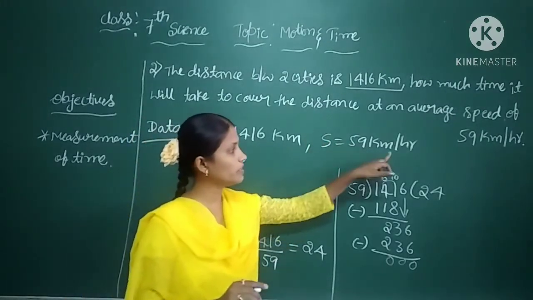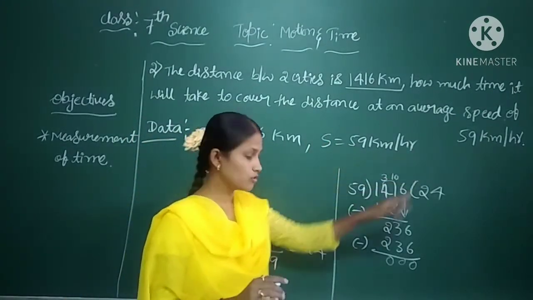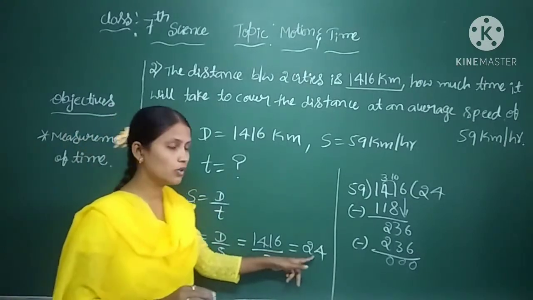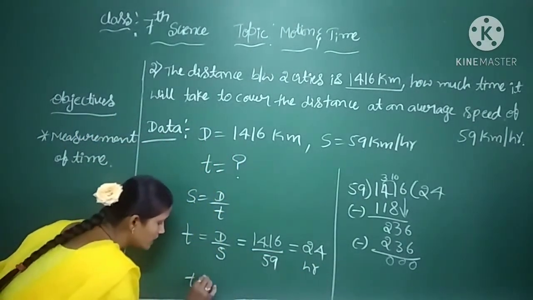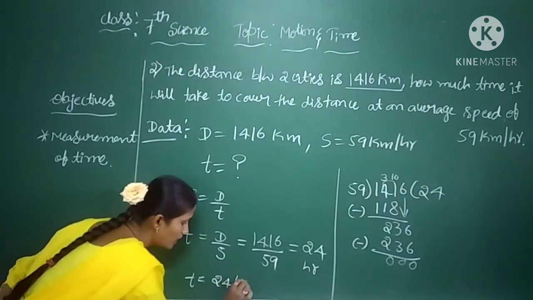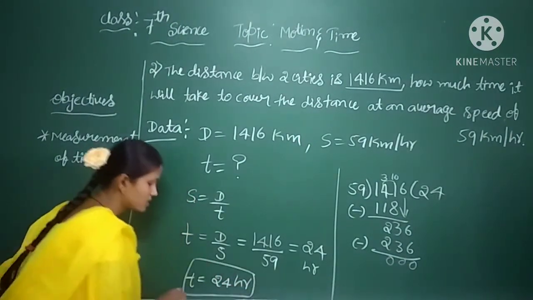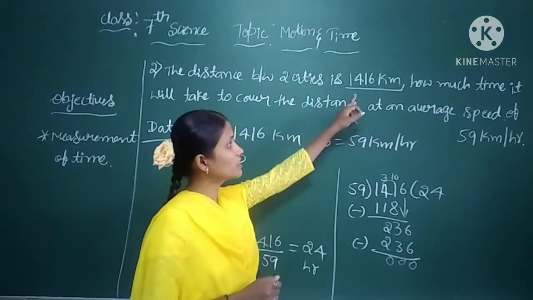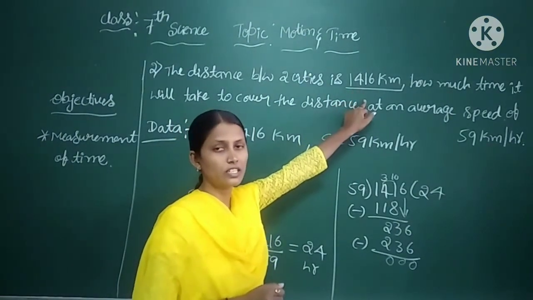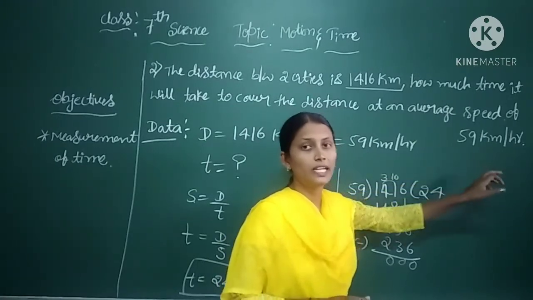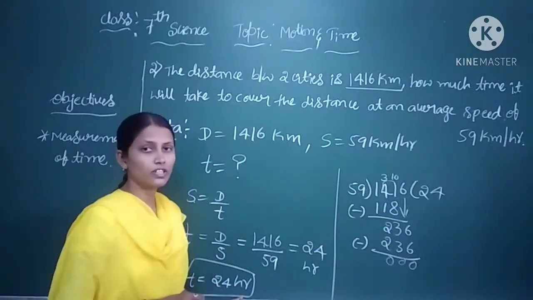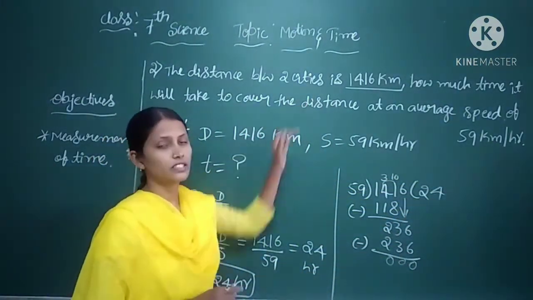So T is equal to 24 hours is the answer. To cover the distance 1416 kilometer with the speed of 59 kilometer per hour, it will take 24 hours to complete this distance.